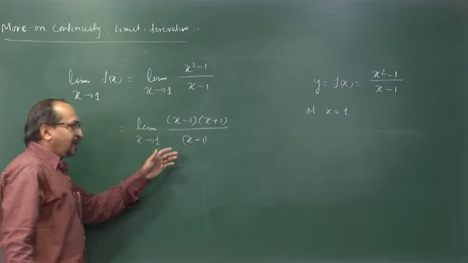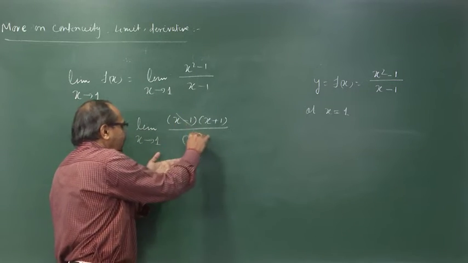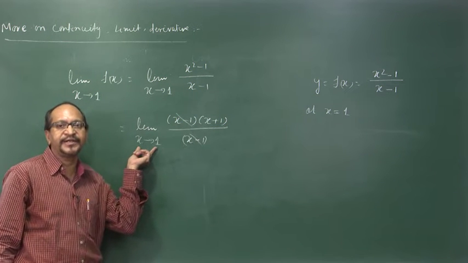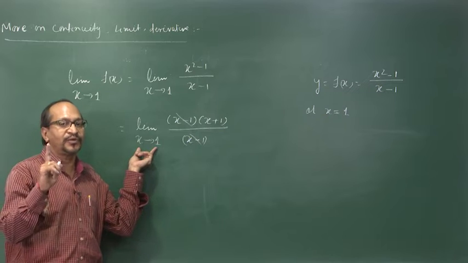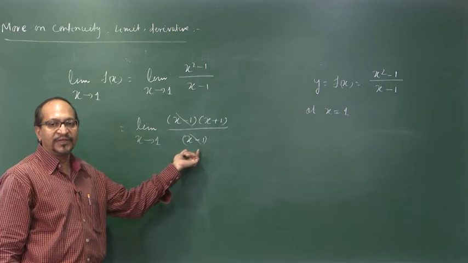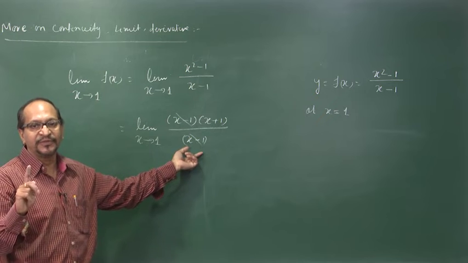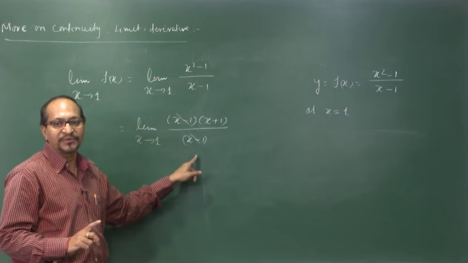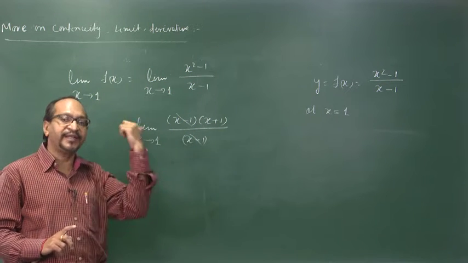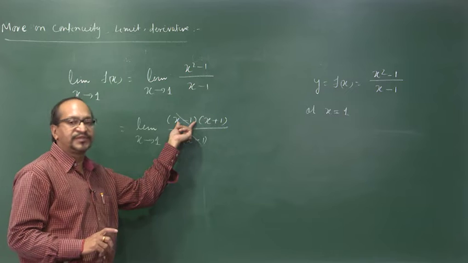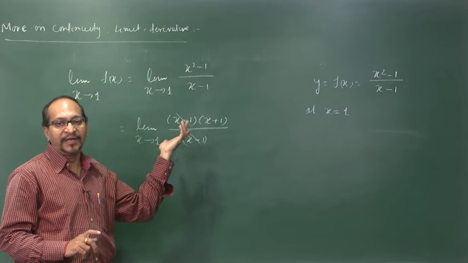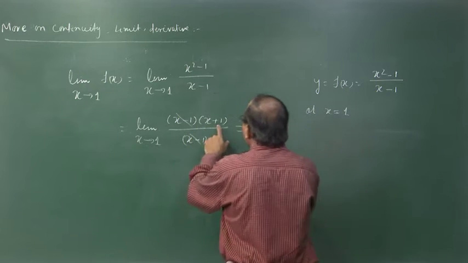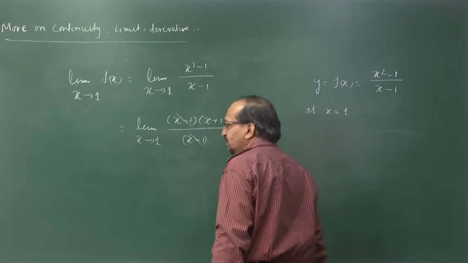In this situation I can cancel x minus 1 with x minus 1. Why? Because under this condition, when x tends to 1, x is not equal to 1, but as close as possible to 1, therefore x minus 1 is not 0. So, we can cancel these two non-zero terms. But when we say at x is equal to 1, this is a 0 term, we cannot cancel and the function is not defined. So, this is equal to, as x tends to 1, x plus 1 tends to 2.